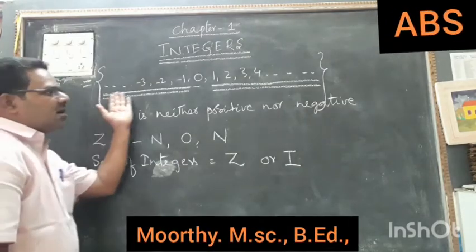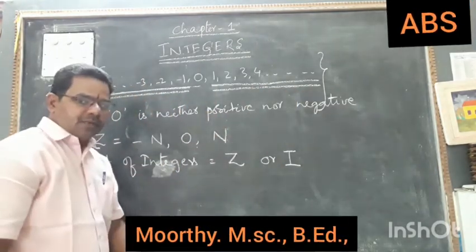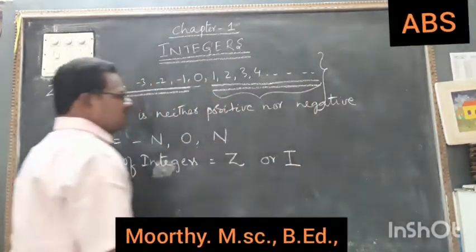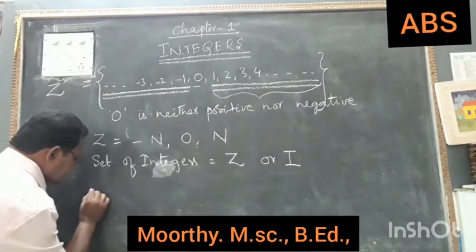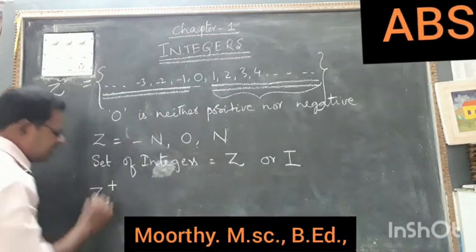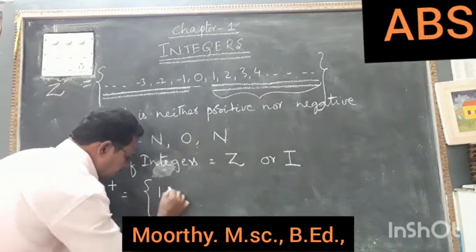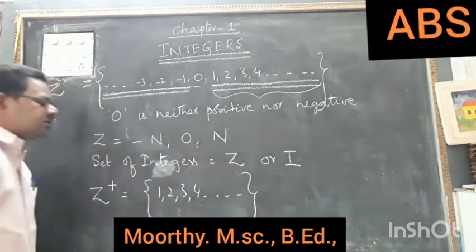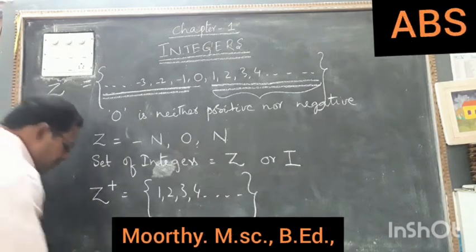These are all integers, and these integers can be classified into two types. If you take only positive numbers, these are positive integers. Positive integers are denoted with Z plus. In Z plus, the set is 1, 2, 3, 4 and so on. That means all the natural numbers are called the set of positive integers.